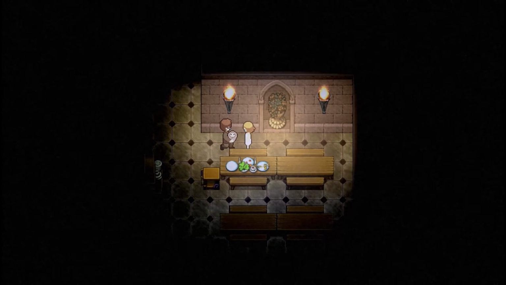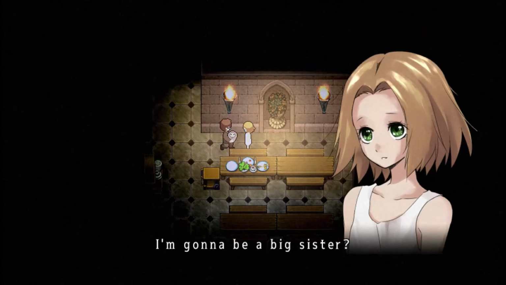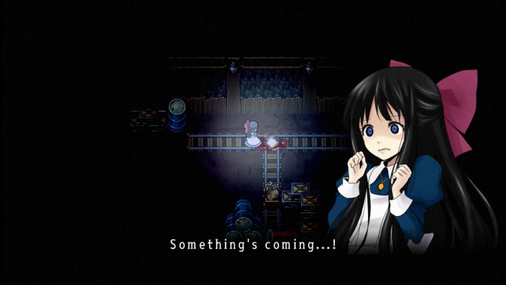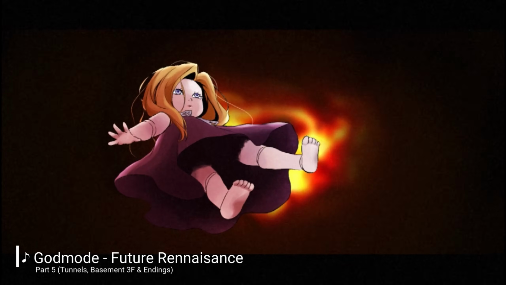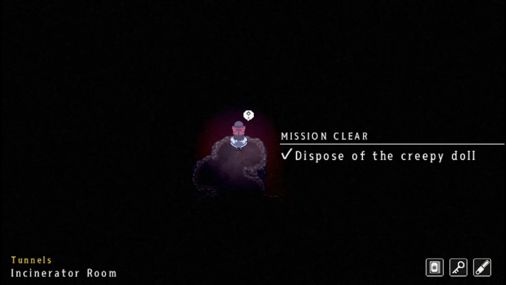This prompts a memory of the girl being a beggar taken in by Alfred under the guise of joining the Drevis family before she too falls victim to his experiments. Aya then proceeds to search for the key to the incinerator room, which has been swallowed by a diseased wolf-like creature. Solving a series of puzzles, Aya obtains the key and uses it to access the incinerator room where she burns the creepy doll, thus removing the invisible barrier blocking the door she had been trying to open.